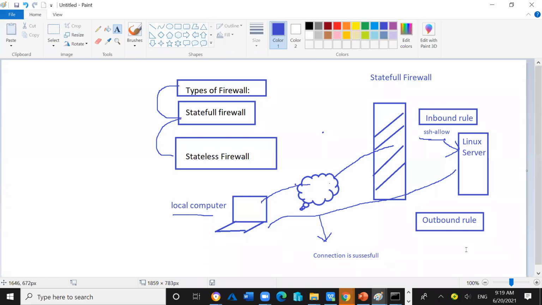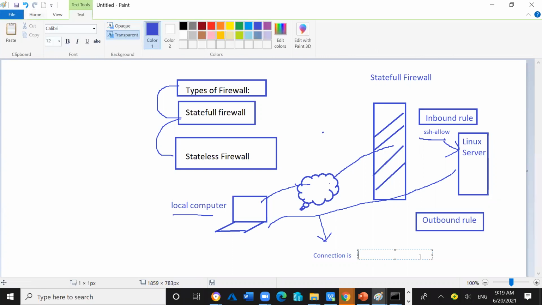Connection is successful. Okay. Spelling is wrong. We can say simply established.